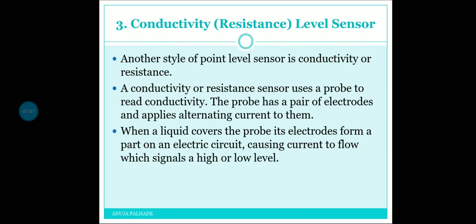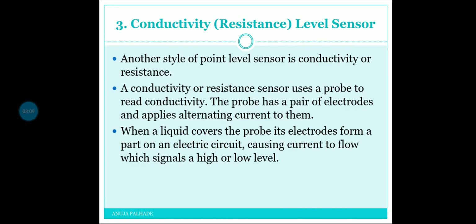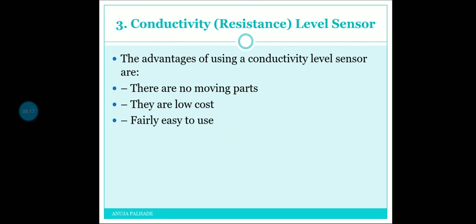As long as the liquid is covering the electrodes, a circuit is generated continuously. Once the liquid layer is not covering the electrodes, the electric circuit is not generated. Till the electrodes are covered, the electric circuit is generated, otherwise the circuit is disturbed, causing the current flow to signal a high or low level. So we can now detect whether the level is low or not.